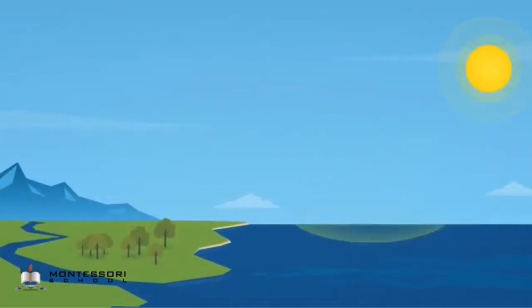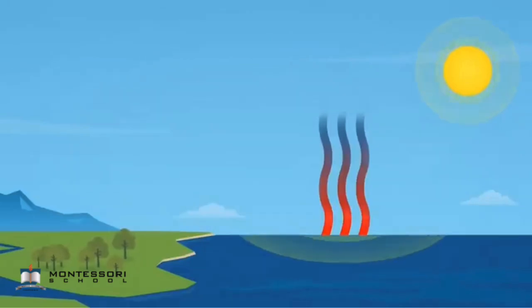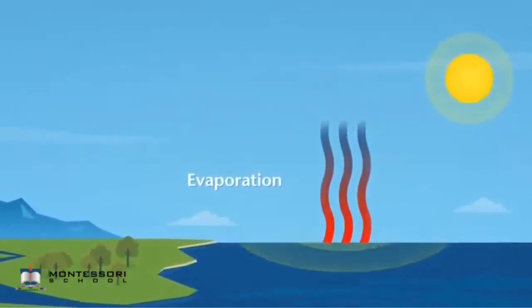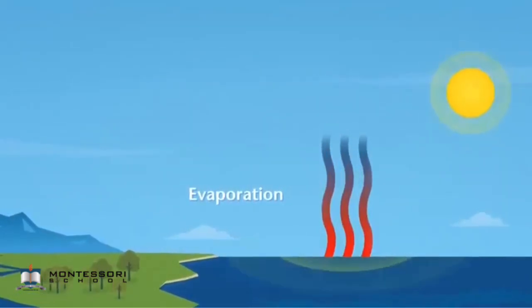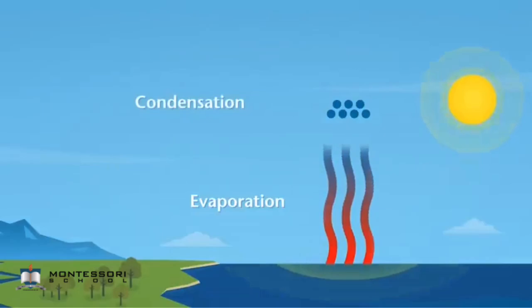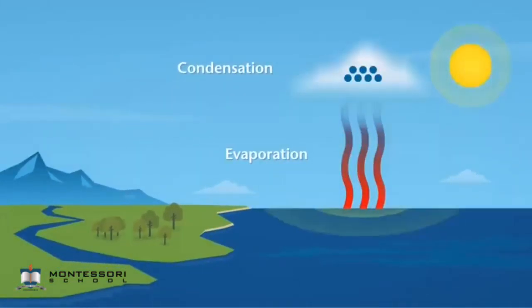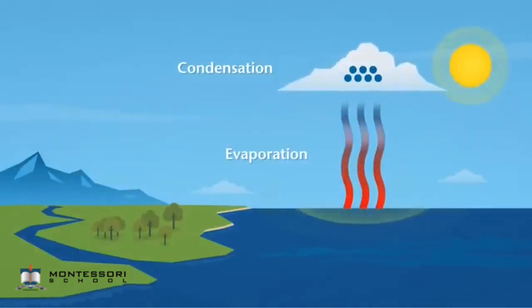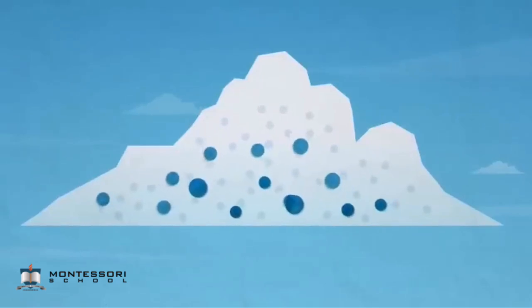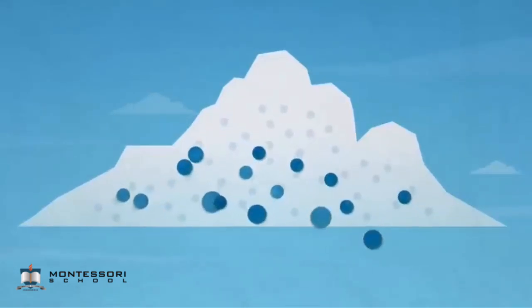So friends, rain happens because of something called the water cycle. It all starts when the sun heats up water from oceans, lakes, and rivers. This water turns into vapor, which is like invisible steam, and rises into the sky. When the vapor gets high enough, it cools down and turns back into tiny drops of water, forming clouds.